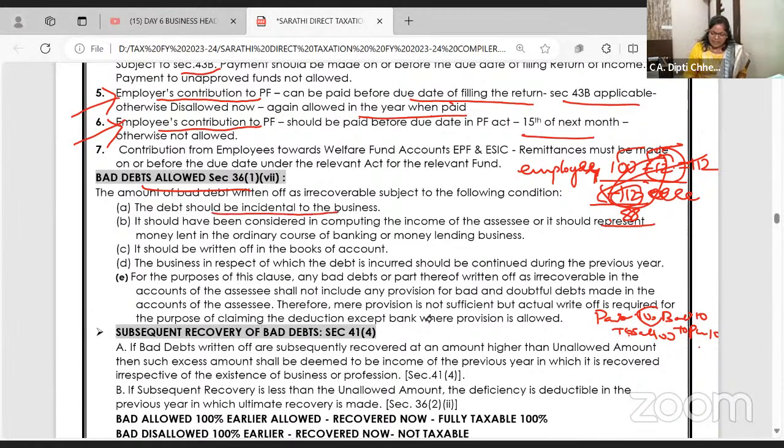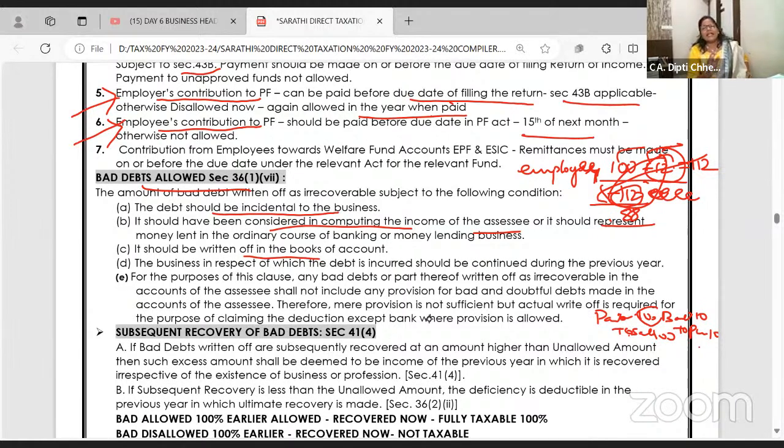Bad debt should be incidental. Bad debt means our debtors did not pay the money. So I've put it in the P&L account. See, if you're not able to prove the bad debt, you will not be allowed. Otherwise, people will show genuinely good debt as bad debt and claim expenditure, reduce profit, reduce tax. So bad debt should be related to business. It should have been considered in computing income. Matlab sales should be recorded. Bad debt should be written off in books. Okay, provision for bad debts and all is not allowed.